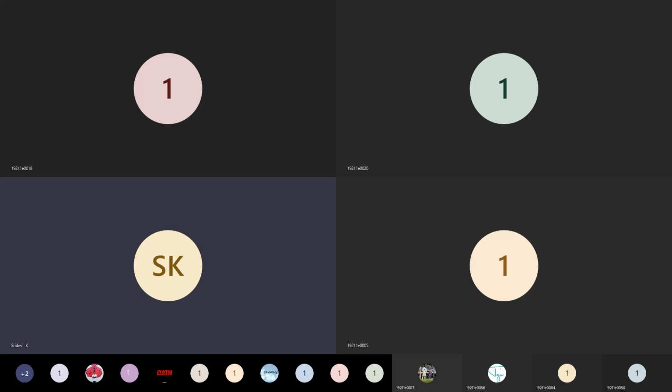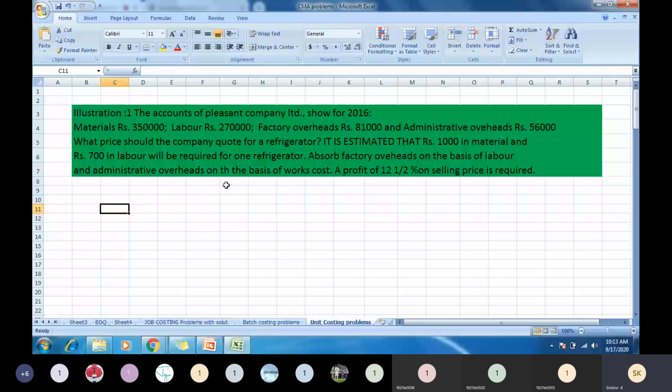First, what do you have to do for this problem? What is the statement of cost? You have to do it. First you keep it as a solution, and also keep the heading as a statement of cost. Statement of cost variant. Everyone knows how to do that, no?